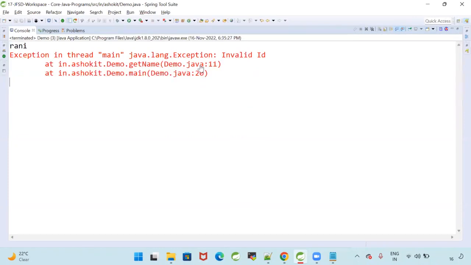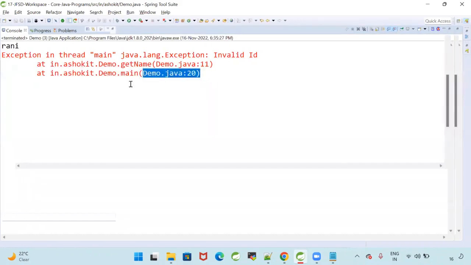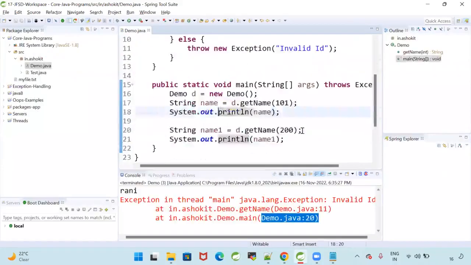From where did the execution start? The main method, which called getName. Because of that method call, I got the exception. If I don't call it, I will not get that. So root cause, exception stack trace.